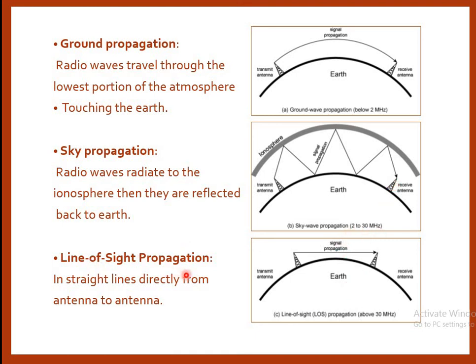And the last type of propagation is line of sight, in a straight line directly from antenna to antenna, where the signal is transferred in a line of sight, meaning in a single line between line of sight antennas.